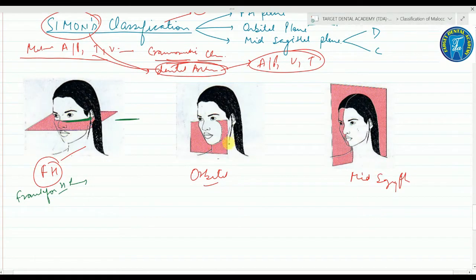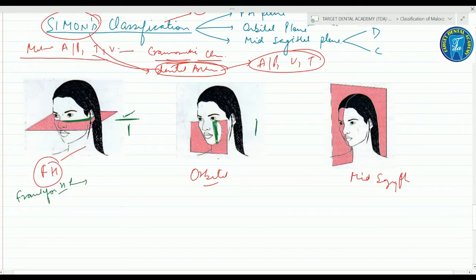Second is the orbital plane. This plane is perpendicular to your Frankfurt horizontal plane. It is dropped downward from the bony orbital margin directly under the pupil of the eye.